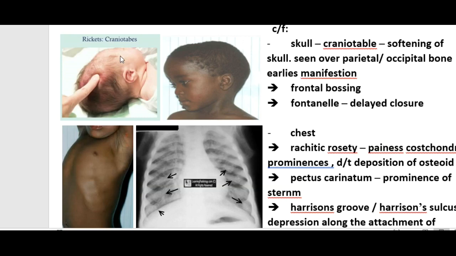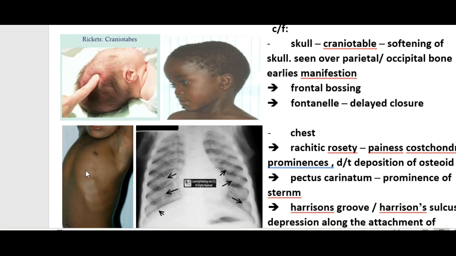So this is the head which is showing craniotabes. Craniotabes is softening of the skull seen over the parietal and occipital bone. This is the frontal bossing which you can see here. Similarly, we have parietal bossing also, but it is not visible. There is enlarged anterior fontanelle, delayed closure of the anterior fontanelle, and there is delayed dentition.